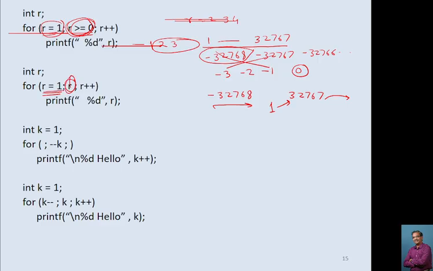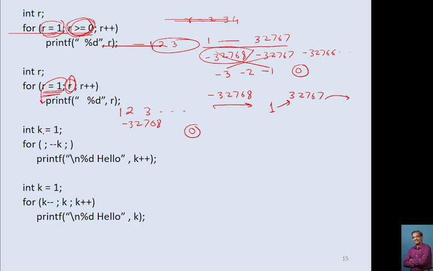No, it will consider either a 1 or 0. It will print r as 1, then r plus plus, it will become 2, 0, no, 2, 3, like this it will go on. Then it goes to -32768, and when the value of r becomes 0, it will come out of the loop.